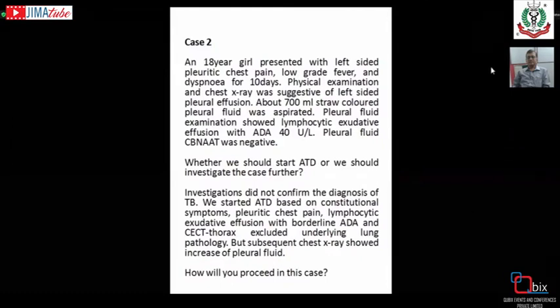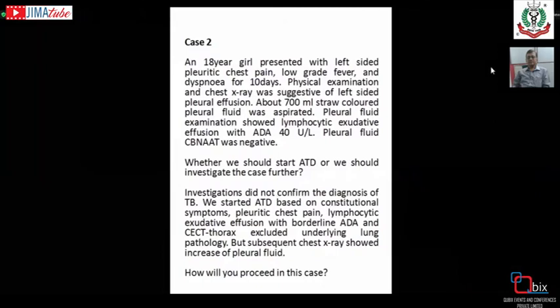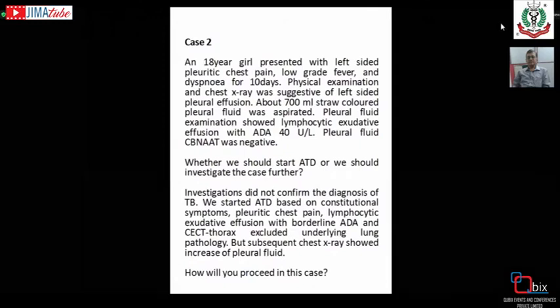Here the problem is that the pleural fluid ADA is borderline and the CBNAAT was negative. So how can we proceed in that case? The pleural fluid and the clinical setting go in favor of tubercular effusion, and it is lymphocytic.